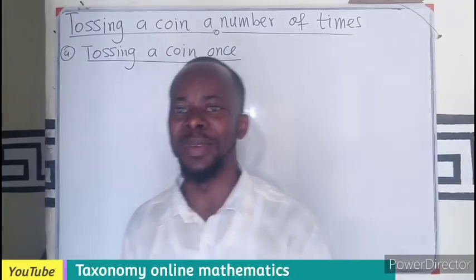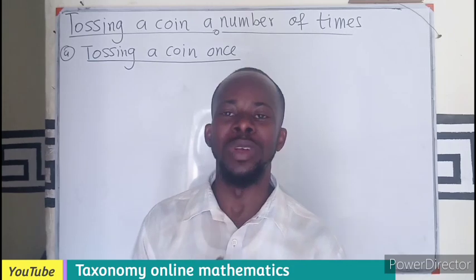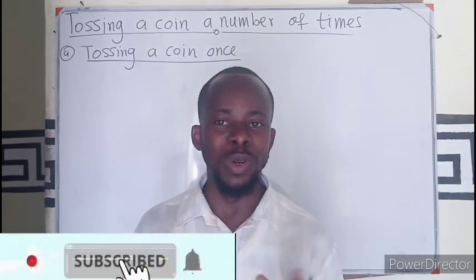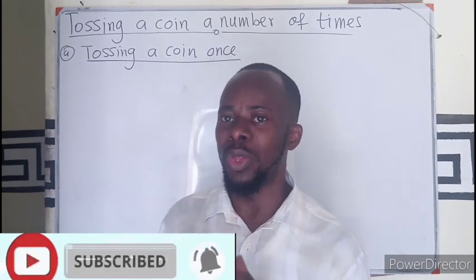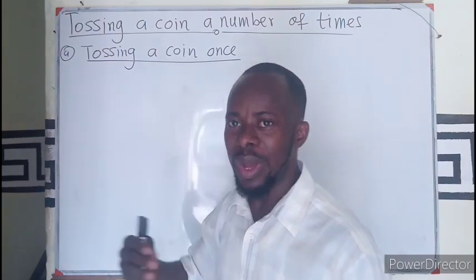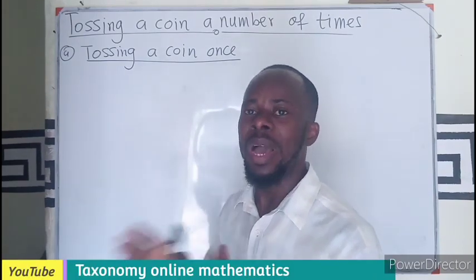Hello, welcome. Let's have some discussion on tossing of a coin a number of times. We are still on probability. If you are tossing a coin once, what will be the possible outcomes? We know a coin has two sides, a head or a tail.